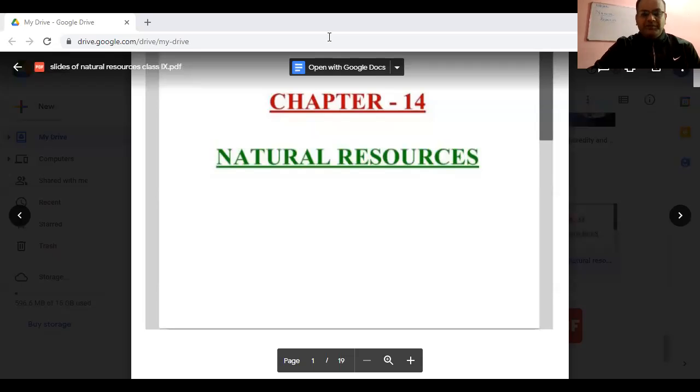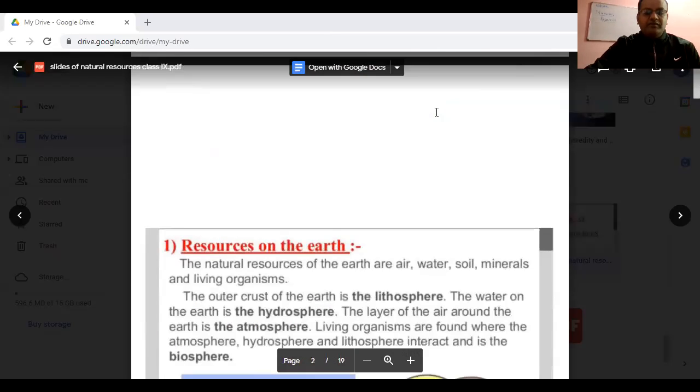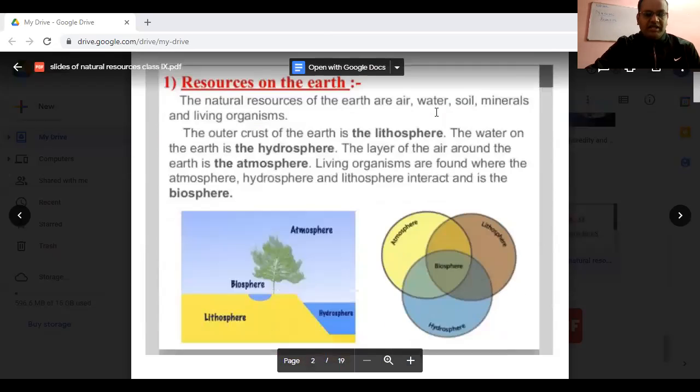Now we will come to the main topic of this lesson, natural resources. First we will discuss what are the resources available on Earth. The resources which are available on Earth are natural resources. Definitely we are talking about air, water, soil, minerals, and living organisms. So these are the natural resources on Earth: air, water, soil, minerals, and living organisms.